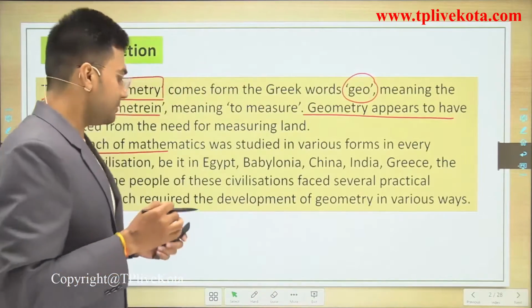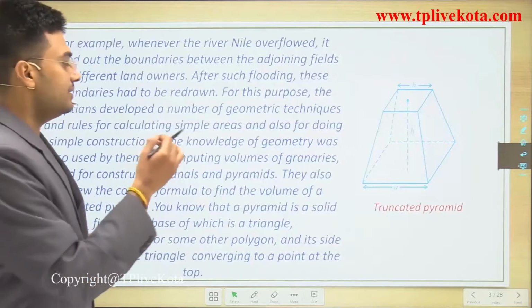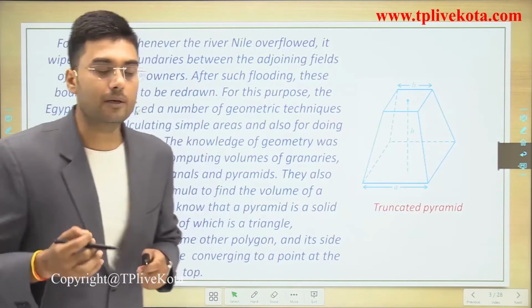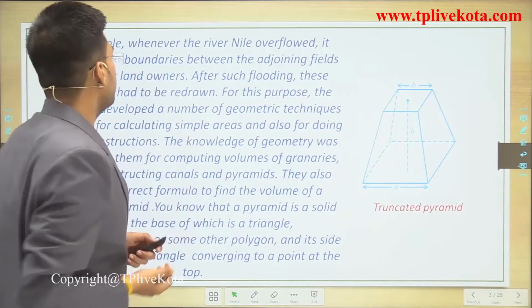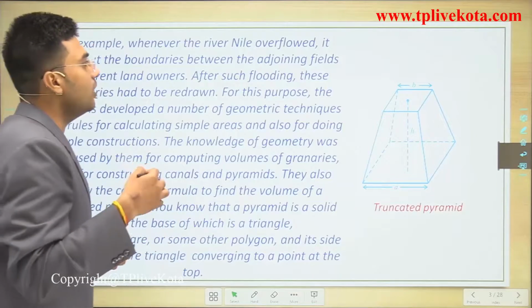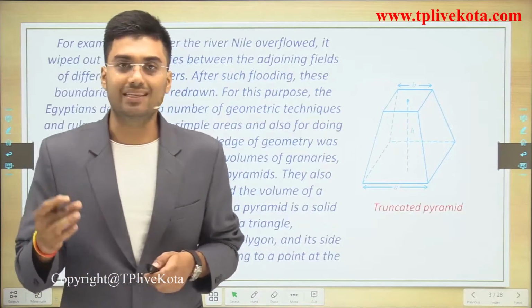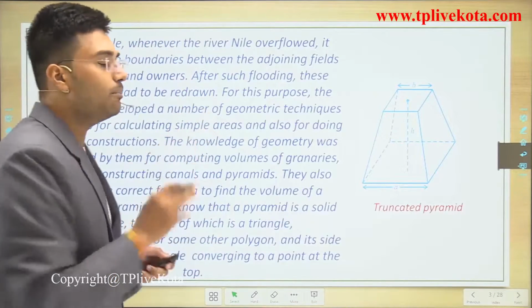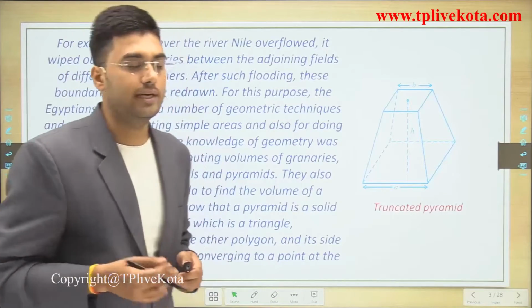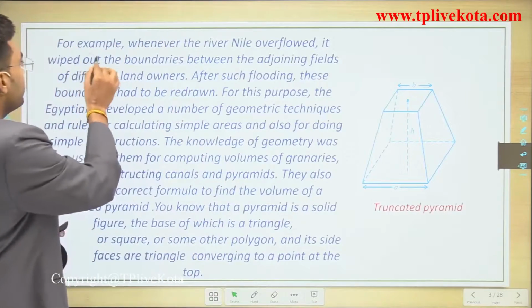So after this, let's discuss one basic example. For example, whenever the river Nile overflowed, Nile is a river which flowed in Egypt. This is the example of Egyptian society.